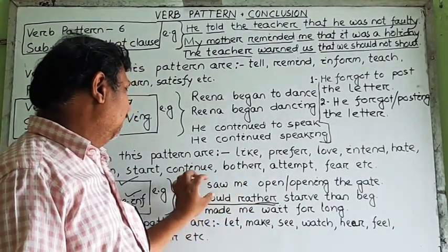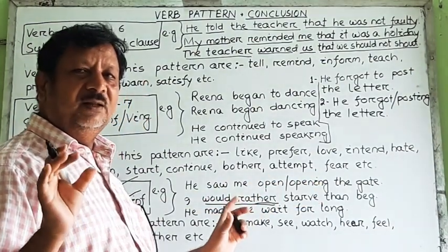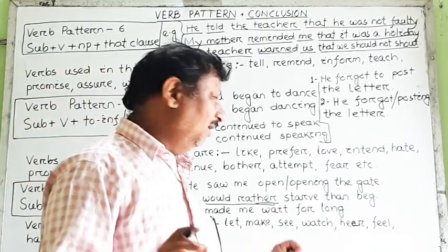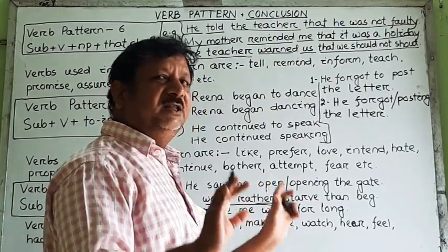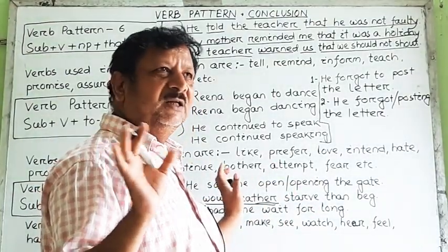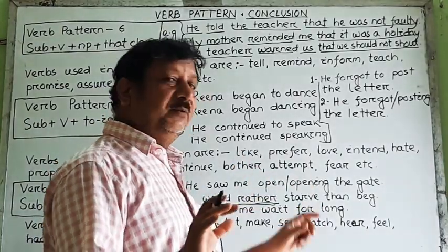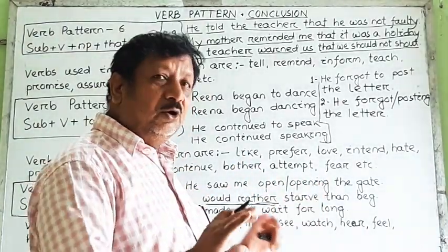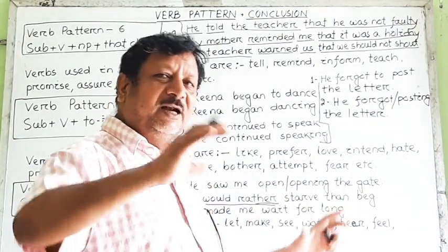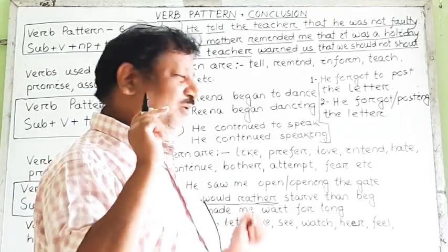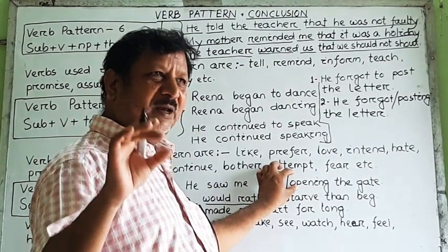But here also, if we see he saw me open and opening the gate, there may be a little difference in meaning in both these usages. Why? He saw me open the gate means the act of opening the gate is over. He saw that I opened the gate. But he saw me opening the gate means the act of opening the gate was continuing. That means when he saw me, at that time I had started opening the gate. So these are the two differences. A little bit of difference is there in meaning between verb ing and the bare form.